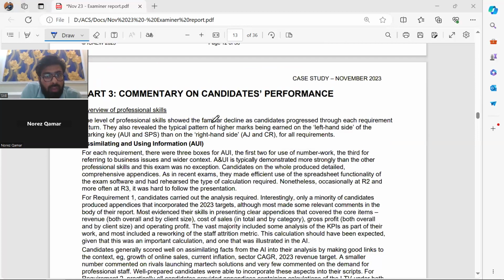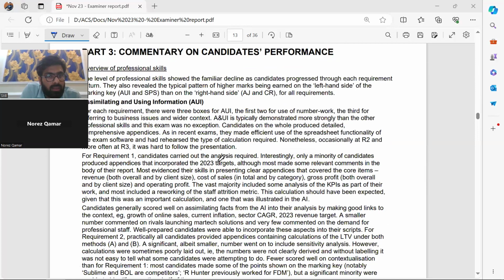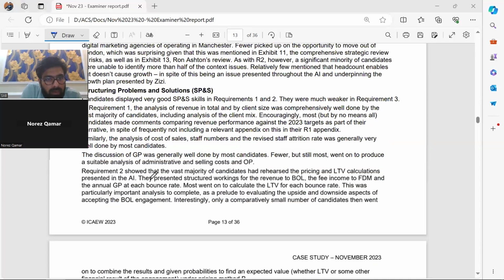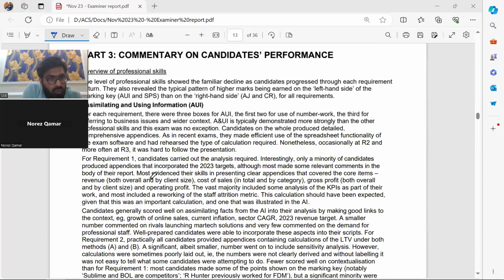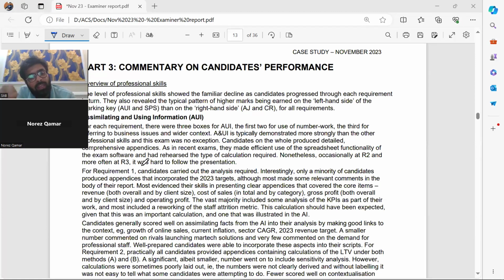So now, commentary on exam candidates' performance, right? This is particularly for the first requirement. We're going to read requirement 1, and the same thing will be done once we have attempted requirements 2 and 3. You can do it yourself. For each requirement, there were 3 boxes for AUI: the first 2 for the use of number work, and the third for referring to business issues and wider context.